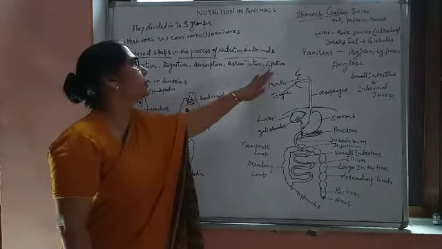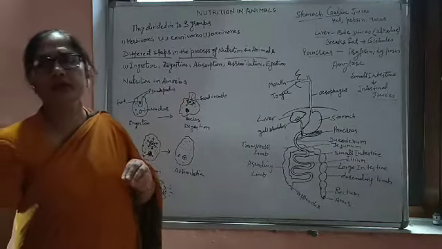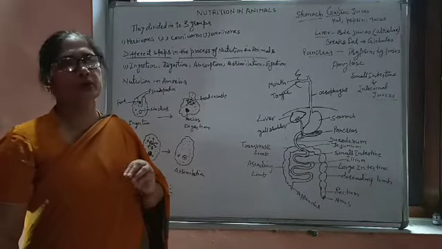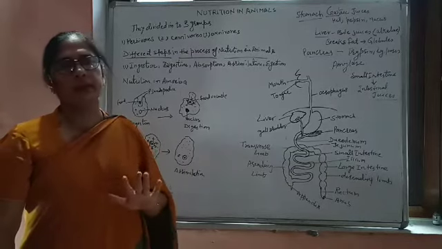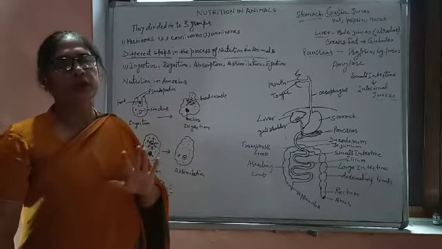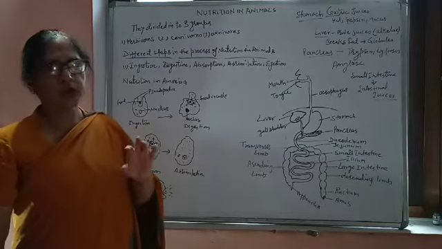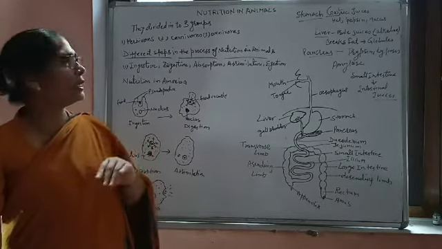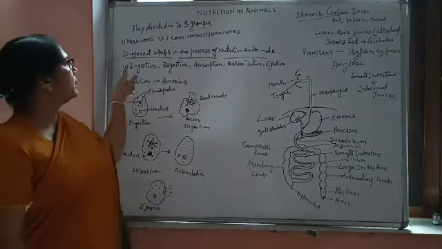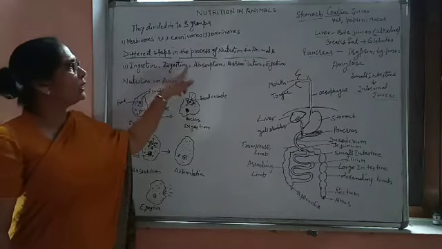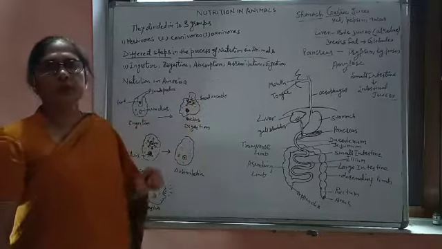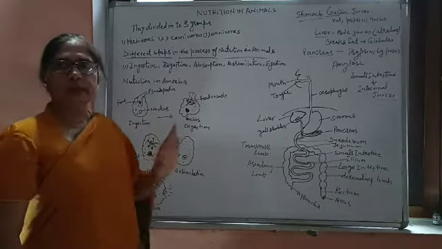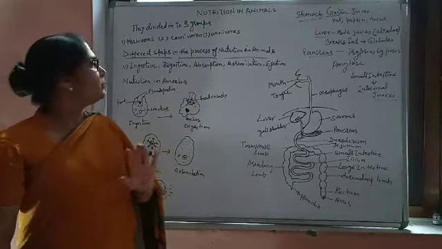and egestion. Again, whenever the question comes for the mode of nutrition in higher animals, then you will write that 5 steps are there in the digestion of food in these animals, or the taking of food by these animals, and these 5 steps are ingestion, digestion, absorption, assimilation and egestion. Now students, we will discuss these steps step by step.